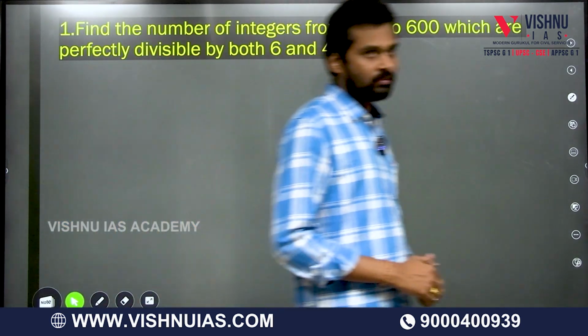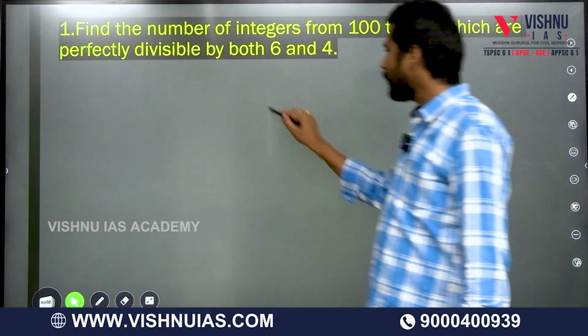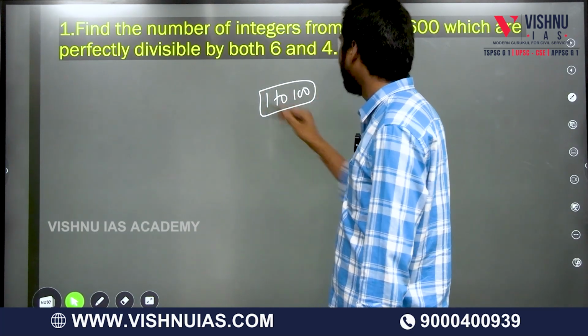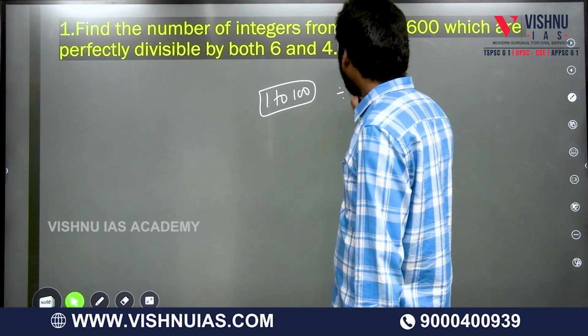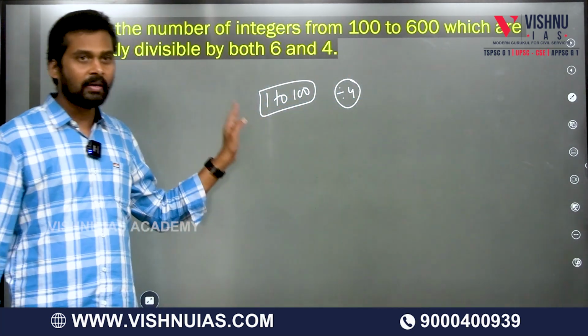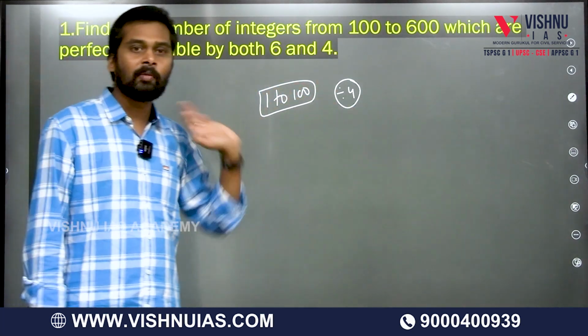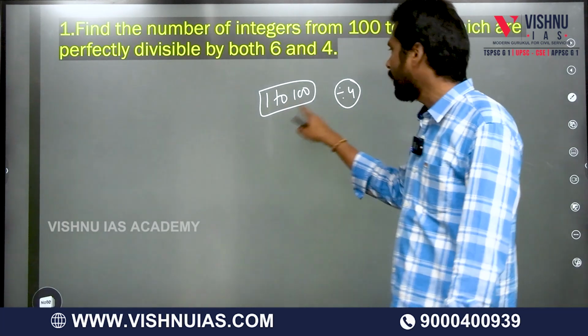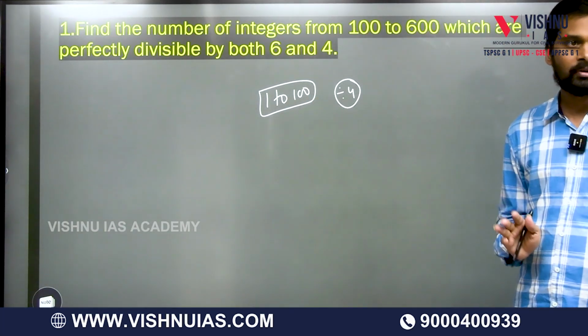6 and 4. Before that, suppose I ask you, from 1 to 100, how many numbers are divisible by, let's say, 4? Tell me the answer. My question is very simple. How many numbers from 1 to 100 are perfectly divisible by 4?